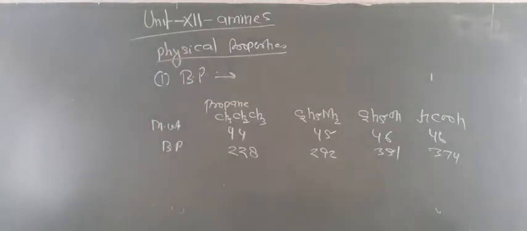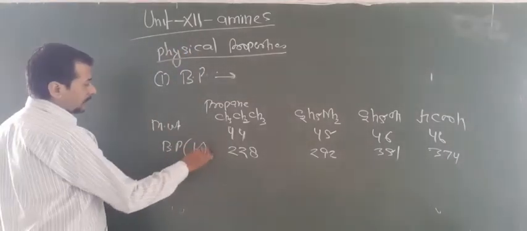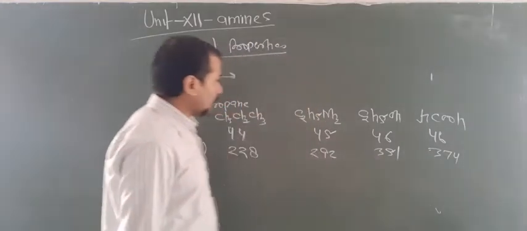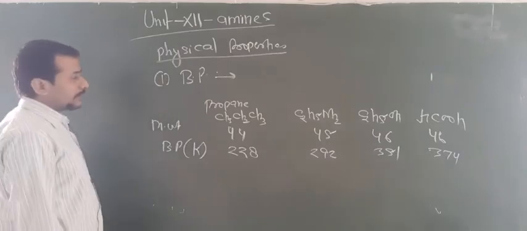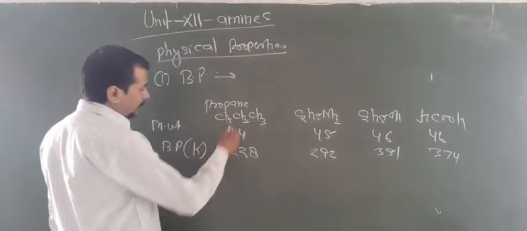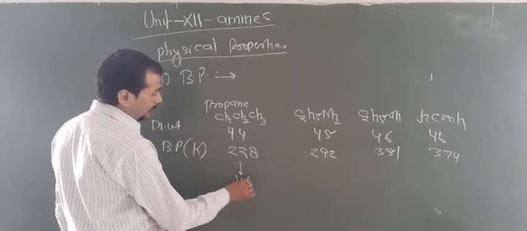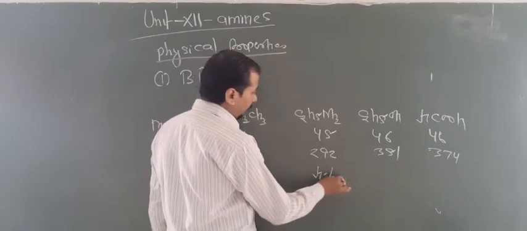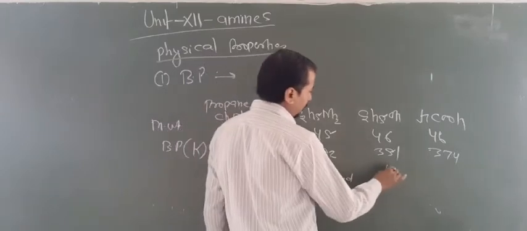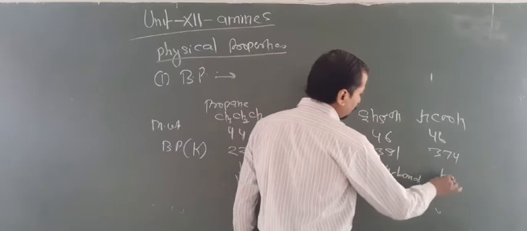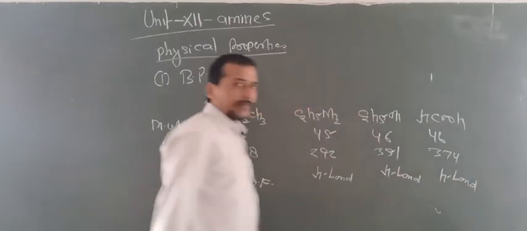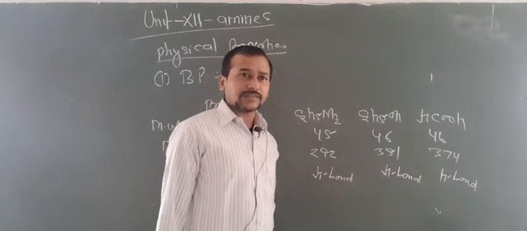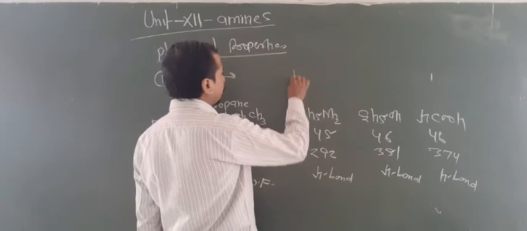Are you getting this point? Look here. This is acid, which has a higher boiling point than alcohol. Alcohol has a higher boiling point than amines, and amines have a higher boiling point than propane. Propane has only one type of interaction, known as van der Waals force. Here there is H bonding, this also has H bonding, and this also has H bonding. But H bonding is stronger in acid in comparison to alcohol, and the H bonding of alcohol is stronger than that of amines.